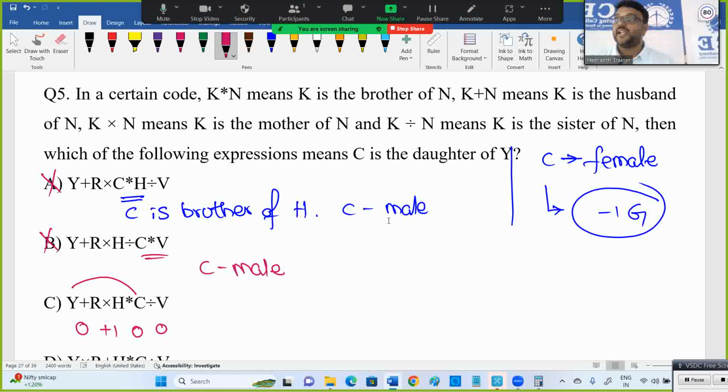Y is one generation above C. C is one generation below Y. Y to C only you observe: Y is plus 1 to C, or C is minus 1 to Y. C is daughter of Y means C is minus 1. From here to here it's minus 1, here to here plus 1. Like that we can go.